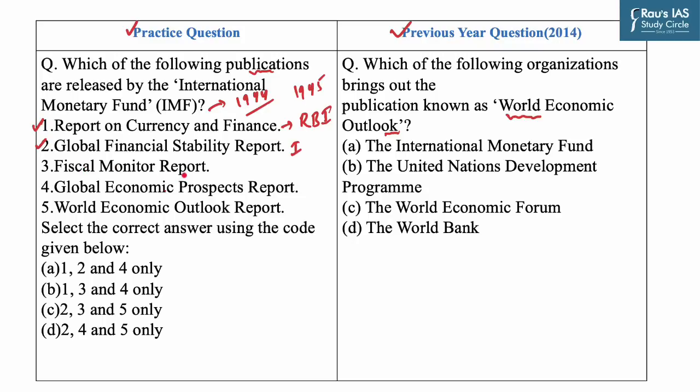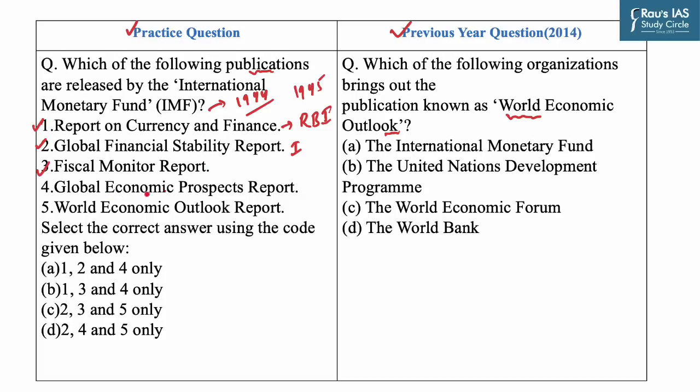The third option is the Fiscal Monitor Report. Now, this publication is brought out by the IMF. It is prepared twice a year by the IMF's Fiscal Affairs Department. Its projections are based on the same database used for the World Economic Outlook and the Global Financial Stability Report.